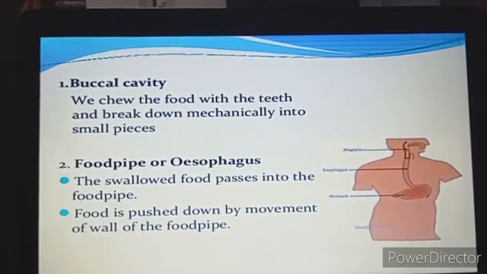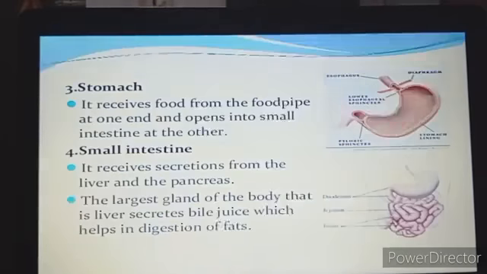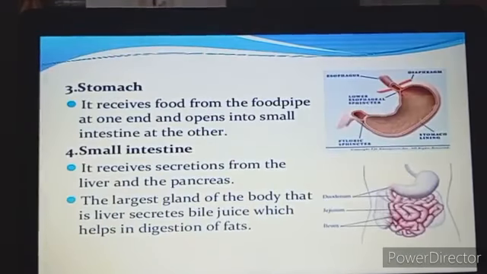The food that is swallowed passes into the food pipe, and through the food pipe it is pushed down by the movement of the wall and passed into another part of the alimentary canal. So where does it reach? Yes, it reaches the stomach.